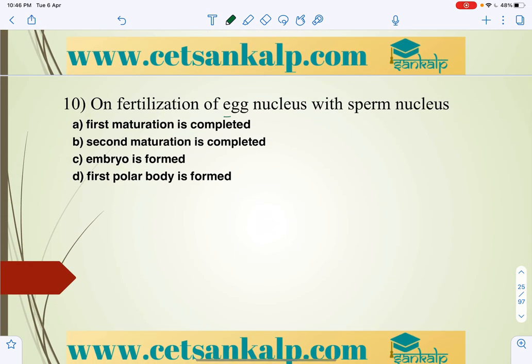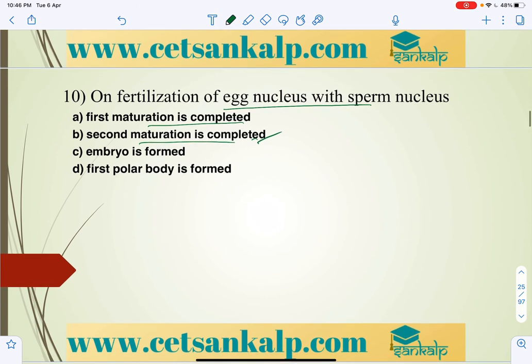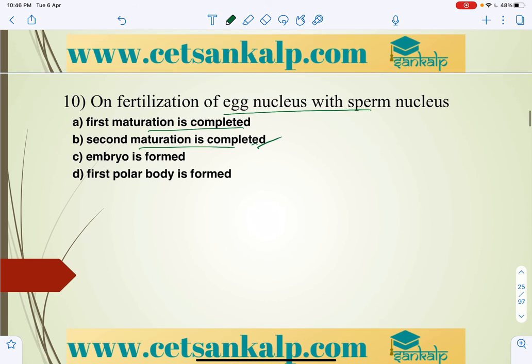On fertilization, the egg nucleus with the sperm nucleus will produce a zygote, and the zygote develops into an embryo. First maturation is completed, and now the second maturation is completed. When the sperm enters the ovum is different, right? When the nuclei fuse, that is where embryo development starts. So that is what you have to keep in mind.